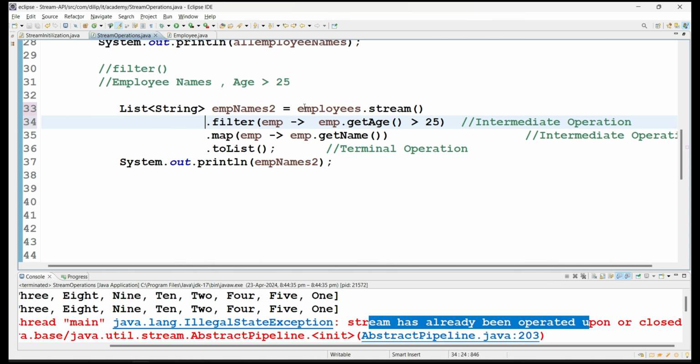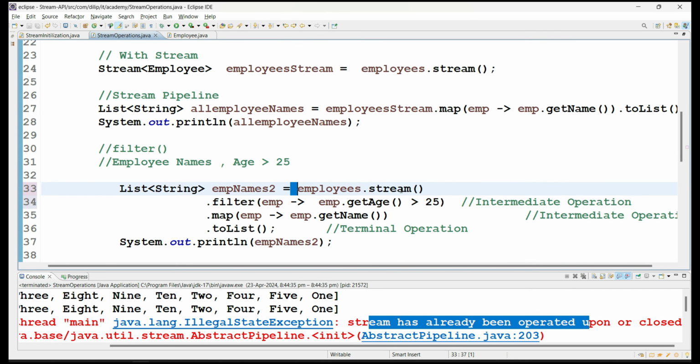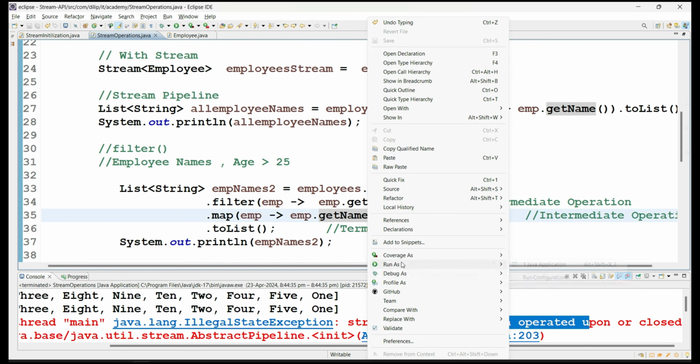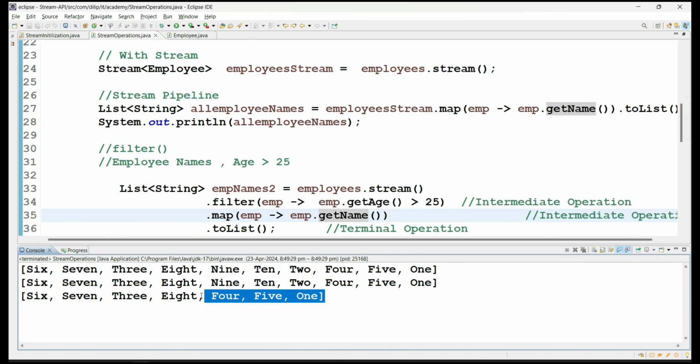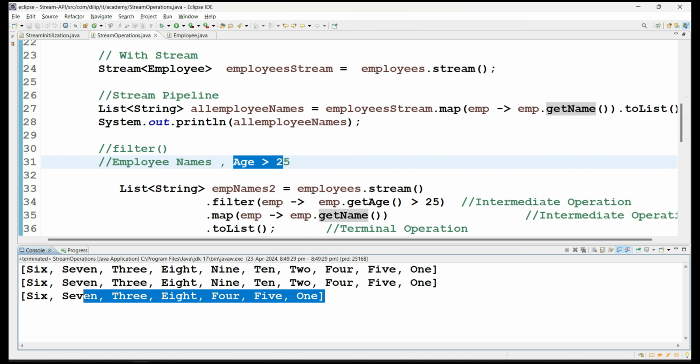Now let me execute. So what we did here, guys, is we created one more stream object to perform other operations. We are not using the existing stream instance. Okay, let me execute now. If you see here, you got the names of almost 7 people. Yes, for total 7 names you got. That means their age is greater than 25. Those people's names you got.